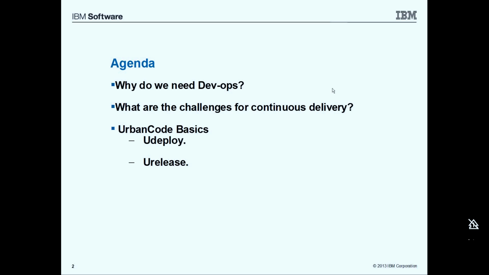We would look at Urban Code. This is one of the recent acquisitions which IBM has made, with IBM's continuous commitment towards growing continuous software development. We realized that DevOps is one of the key strategic areas. We already had some tools to realize the DevOps methodology, so Urban Code is only complementing IBM's commitment towards DevOps. We would be looking at some of the key components of DevOps, Urban Code.